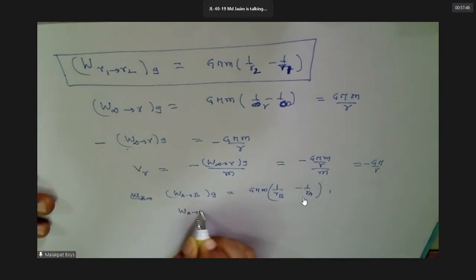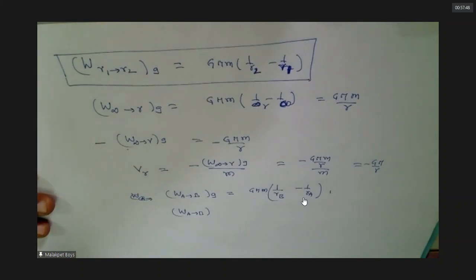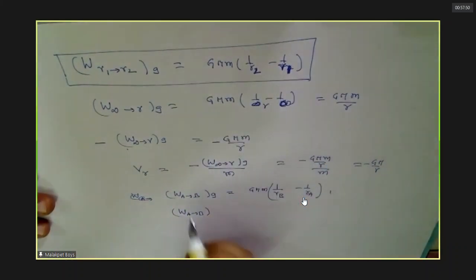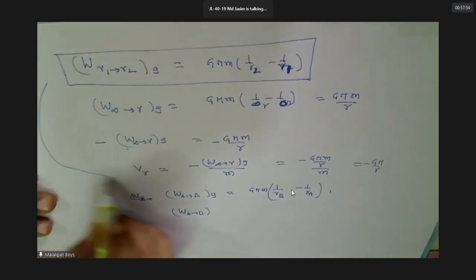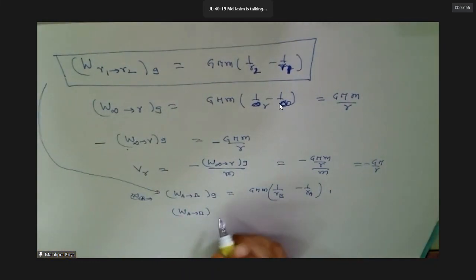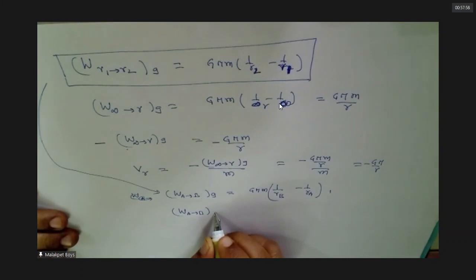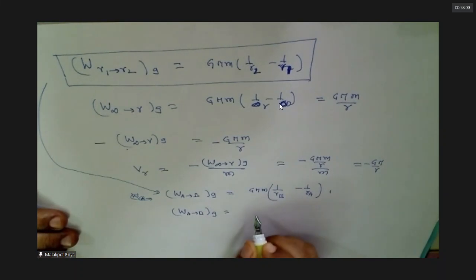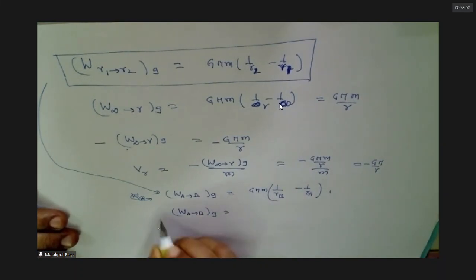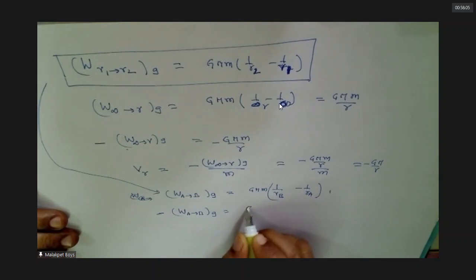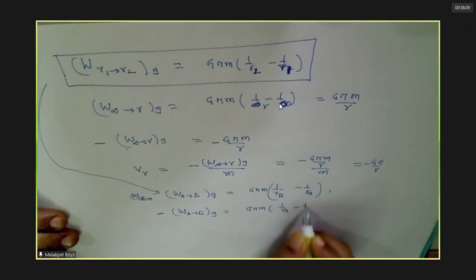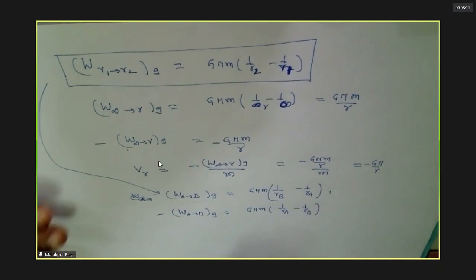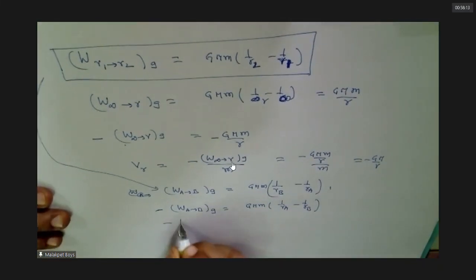R2 minus R1, second minus first, correct. Sorry, my mistake. Understood this? Understood.